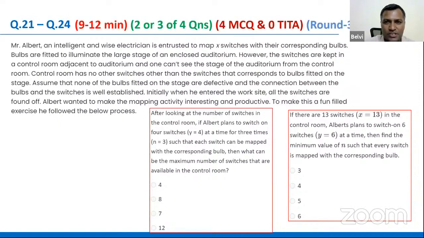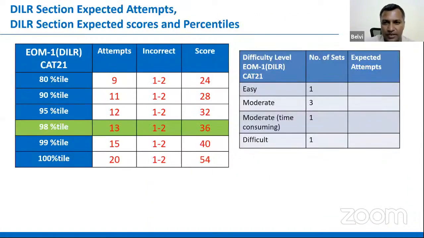Therefore, all in all, if you just take a quick look at this particular data on the left-hand side, you find that there was one easy set out here. And there was one between easy and moderate, that LR was just tending between easy and moderate. And there were two sets of medium difficulty level. And one set was a little time consuming. It was medium difficulty level, but just a little time consuming. That was the first one with the weighted average.